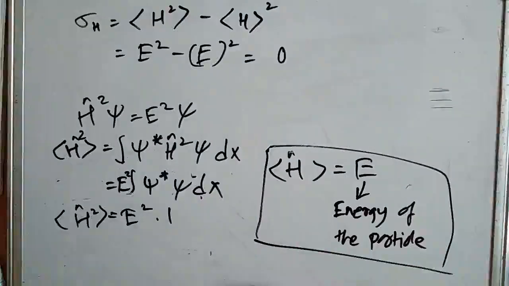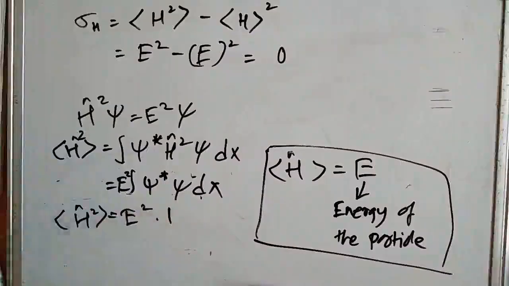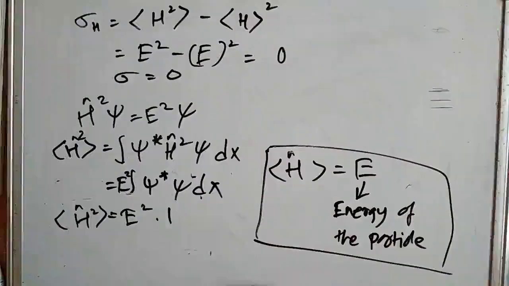So we get that the variance of a Hamiltonian is equal to 0, which means each sample of the Hamiltonian in this system will take the same value. Since the variance is equal to 0, the distribution will have no spread.